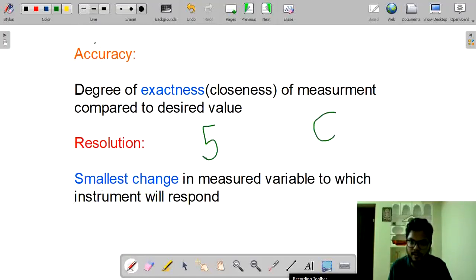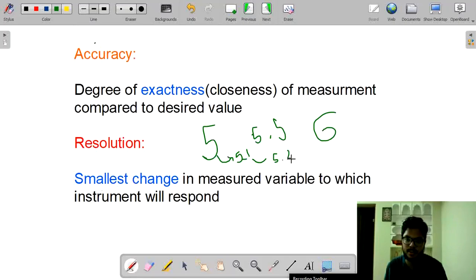I will explain in some more detail. Suppose we have 5, here we have 6, and in the middle we have 5.5. Now consider I am changing my voltage from 5 to 6 slowly. While going from 5 to 6, I came to 5.1. Then my system won't display 6. Now I increase it further and I came to 5.2. Now also my system won't display 6.